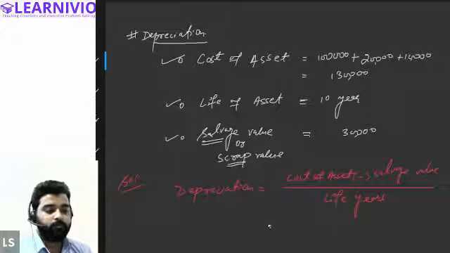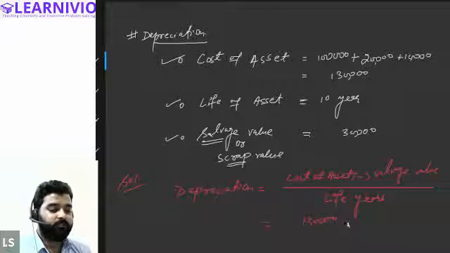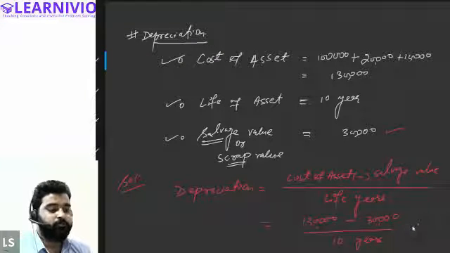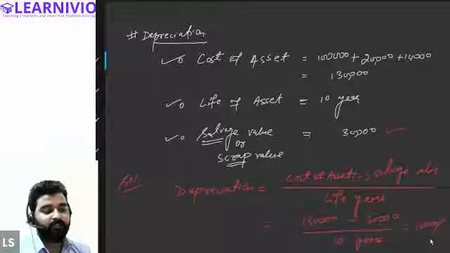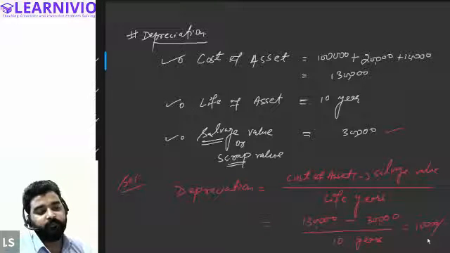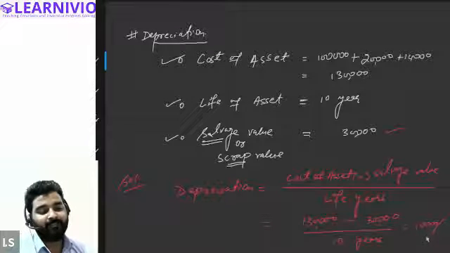So the cost of asset is 1,30,000, right? Out of 1,30,000, we will reduce the salvage value given in the question, 30,000. By reducing 30,000, we will get 1 lakh, and we will divide this by 10 years. So we will get a depreciation of rupees 10,000. That means our asset will depreciate for 10 years, every year by 10,000. There will be a reduction in the value of the asset by 10,000 every year.